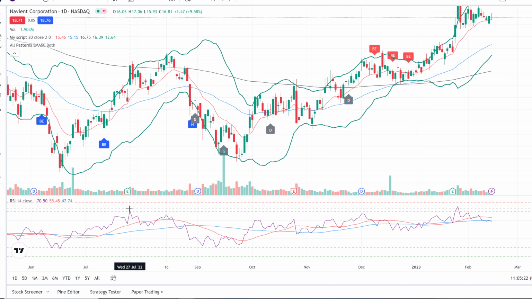Above here in July of 22, it went into the overbought, which would indicate that maybe it was entering into a bullish pattern then, and then it came back down, and it did not fall below 30 in September. So that kind of confirmed that it was getting ready to enter a bullish period, and that has been shown. The moving average for the relative strength index, the short term has been above the long term for the most part for a while now, indicating that it is in a bullish pattern.